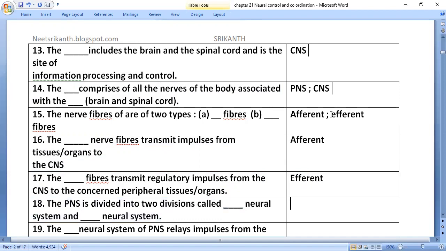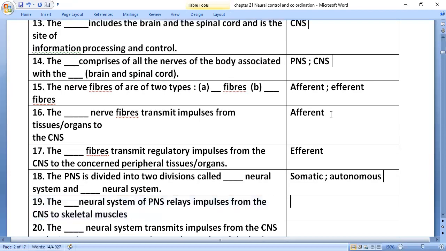The PNS is divided into two divisions called somatic and autonomic nervous system. The dash neural system of PNS relays impulses from the CNS to skeletal muscle. Somatic.